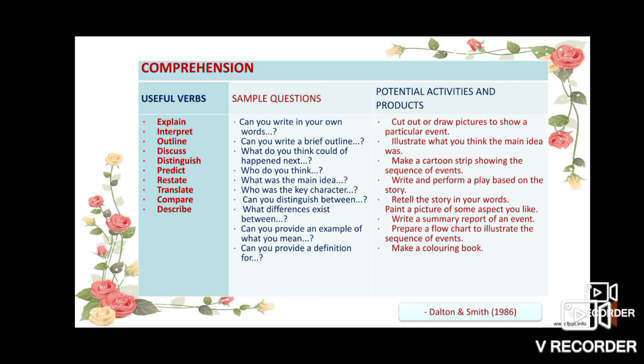Then what will be the potential activities and products? It depends upon the comprehension. Cut out or draw pictures to show a particular event. Here, the student comprehends himself. Second, illustrate what you think the main idea was. Again, the student understands. After that, make a cartoon strip showing the sequence of events. Write and perform a play based on a story. It all deals with comprehension.